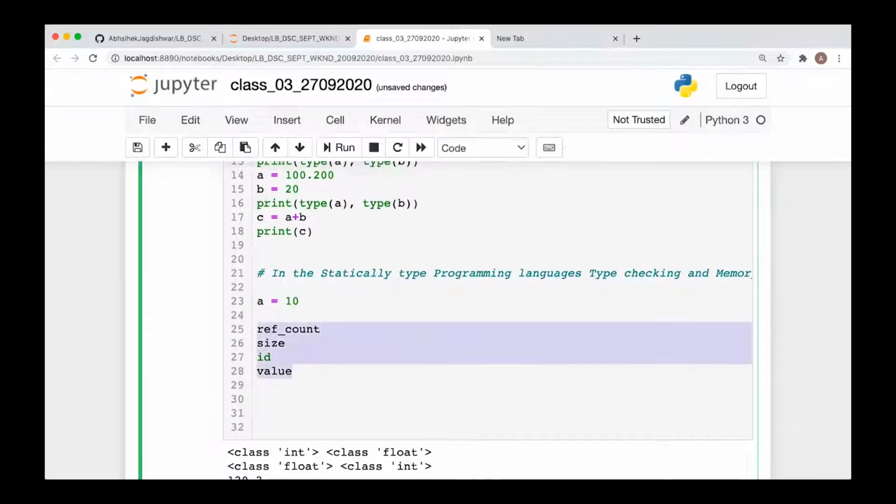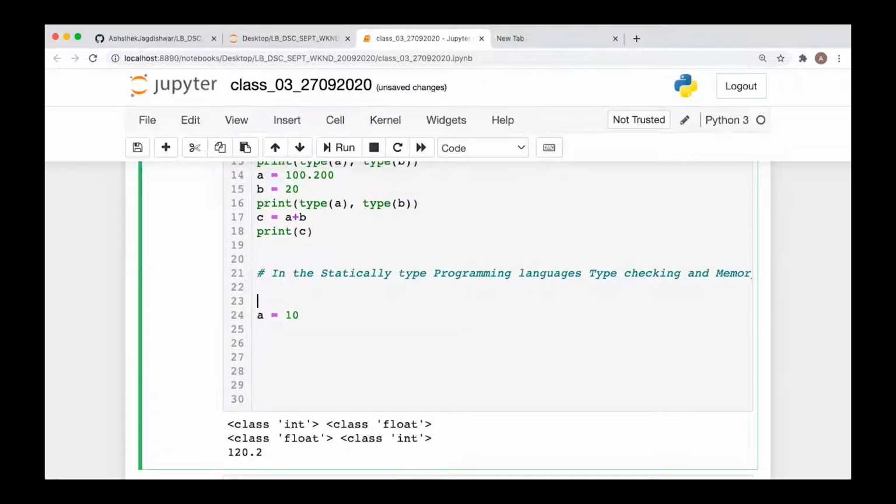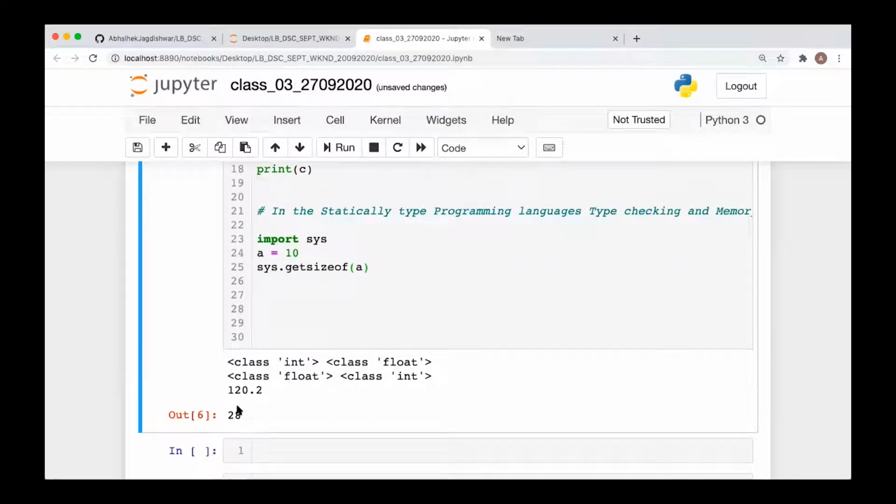That's the reason when you try to find the memory taken by an integer value in Python, import sys, then sys.getsizeof(A), it is 28 bytes of memory. The 10 in C or Java will take hardly 8 bytes of memory if you declare it as a short. In Python, the minimum required for the smallest value is 28 bytes.